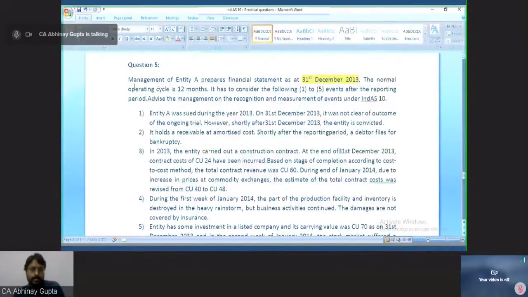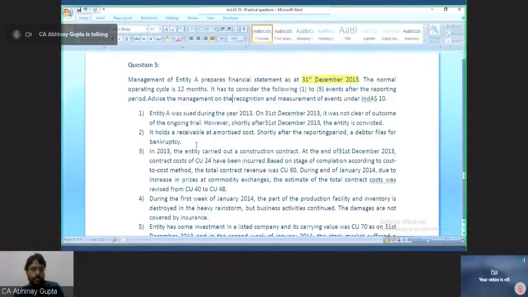Okay, let's move through this question again. Management of entity A prepares financial statements as at 31st December 2013. The normal operating cycle is 12 months. It has to consider the following: 1 to 5 events after the reporting period. Advise the management on recognition and measurement of the below events under Ind AS 10.